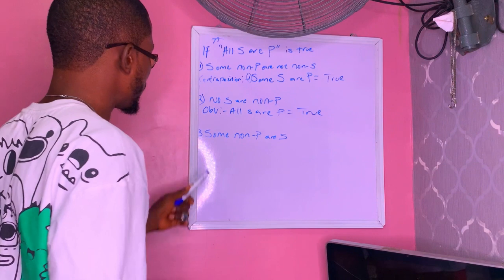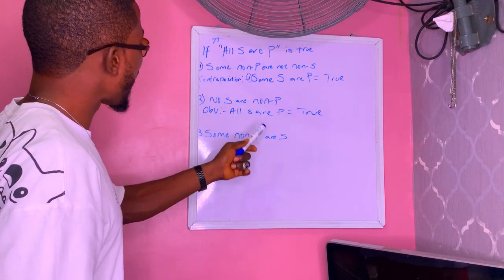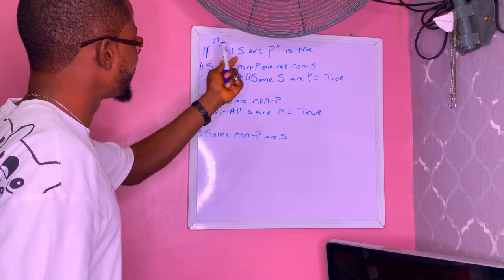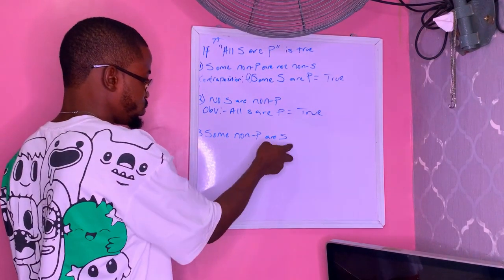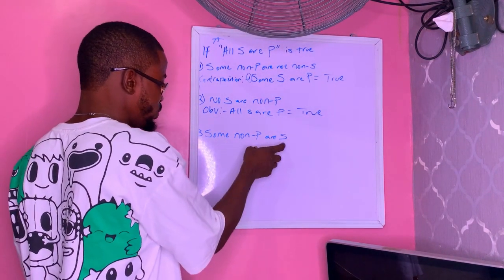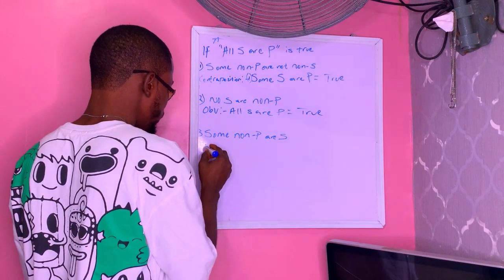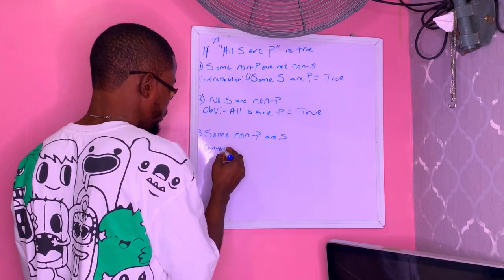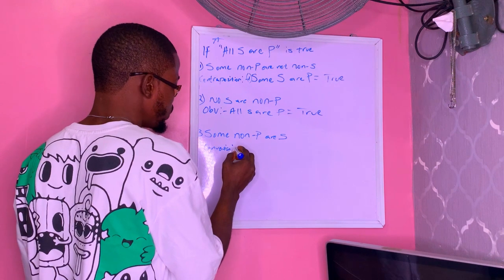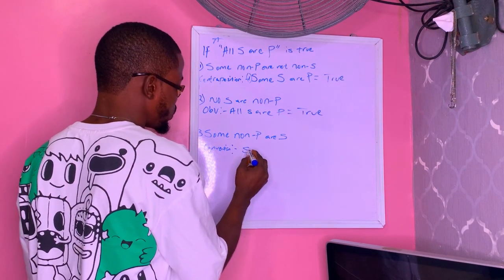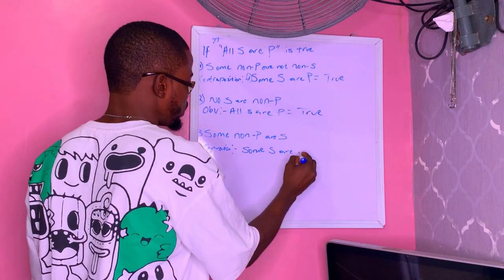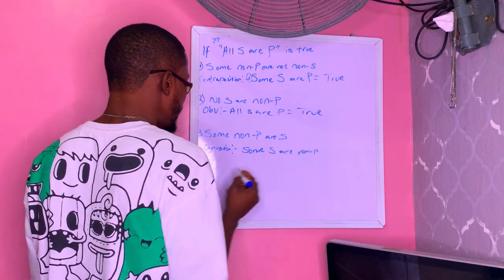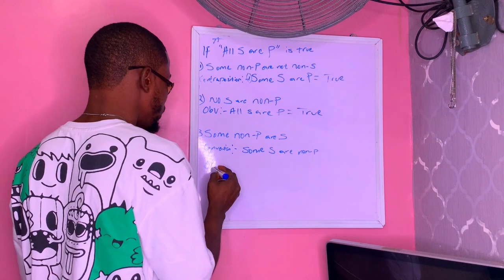Then the next one, the third one, some non-P are S. We are looking for a way of making them have the same terms. So what can we do first? Okay, let's take this one to this place first. We can do that by using what? Conversion. Conversion is going to give us some S are non-P.